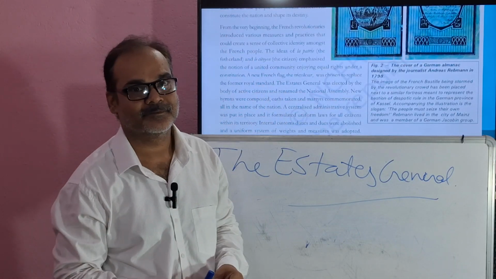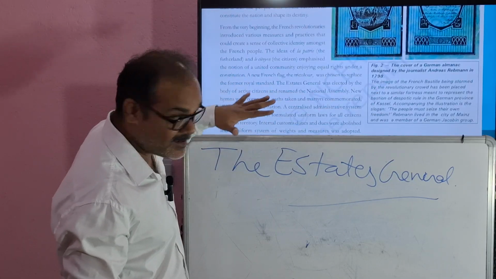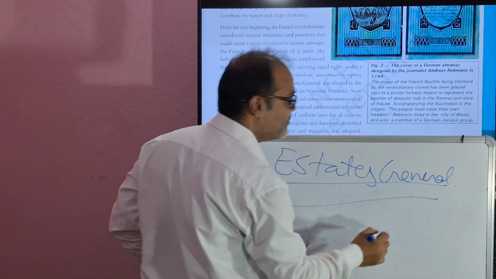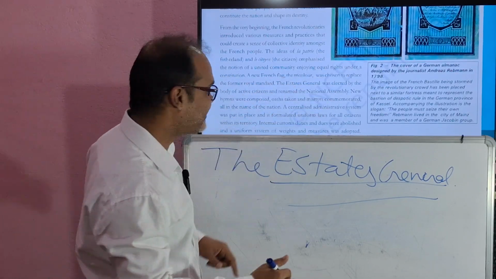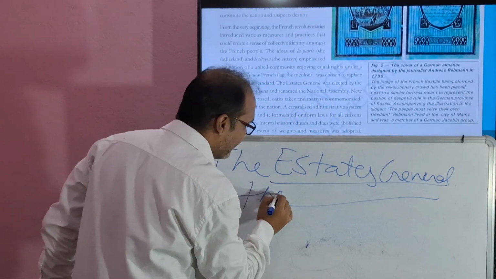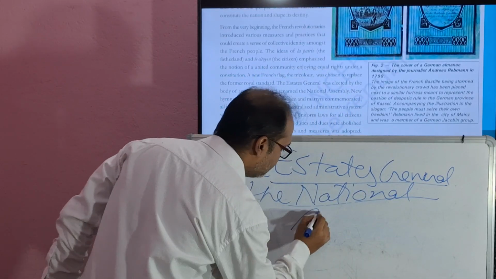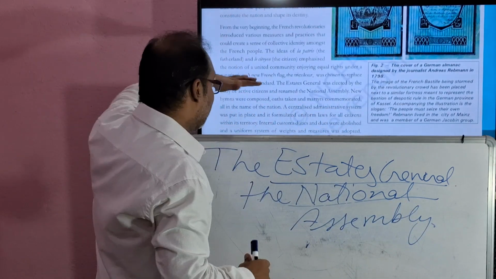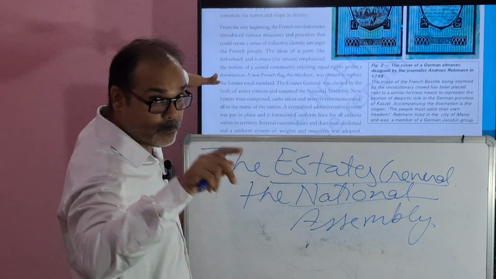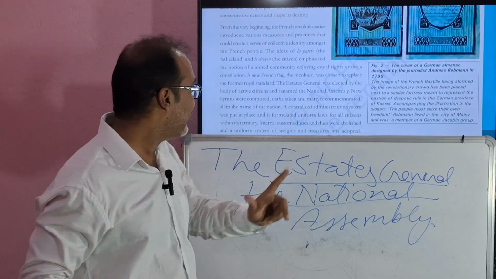Who were allowed to vote? Active citizens. So these active citizens renamed the States General as the National Assembly.